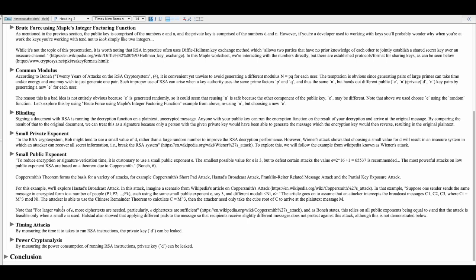Small public exponent, also bad. To reduce encryption or signature verification time, it's customary to use a small public exponent E. The smallest possible value for E is 3. But to defeat certain attacks, the value E equals 2 to the 16th plus 1, or 65,537, is recommended.